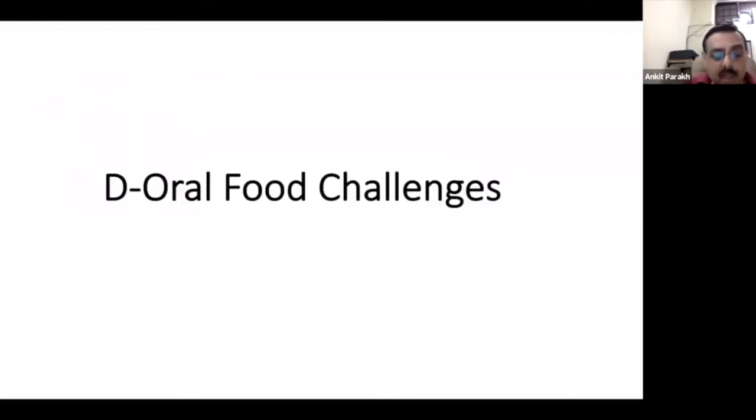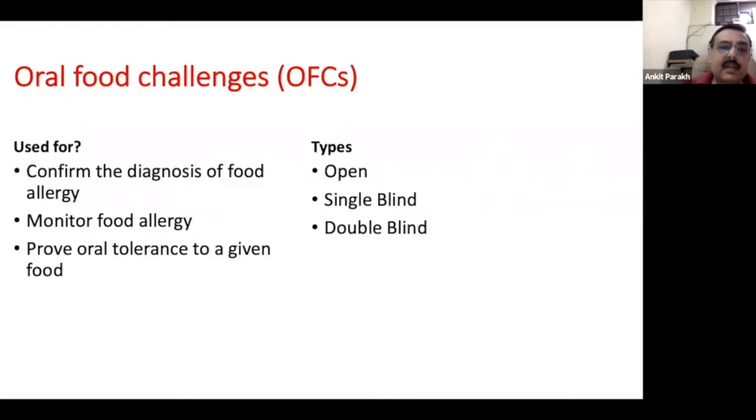Now, what are oral food challenge tests? It is basically where you're trying to replicate the food reaction which might have happened to the particular child. It can be used to confirm the diagnosis of food allergy if you aren't sure about it. It can be used to monitor food allergy, and to prove oral tolerance to a given food.